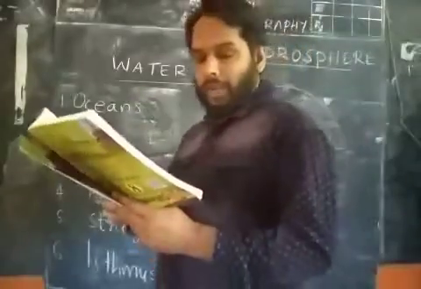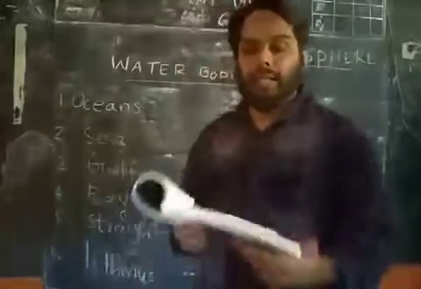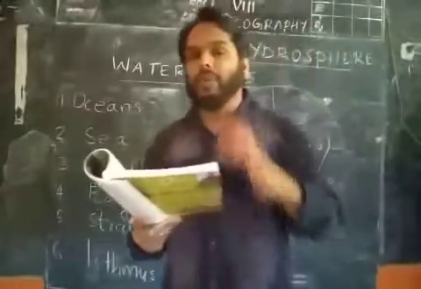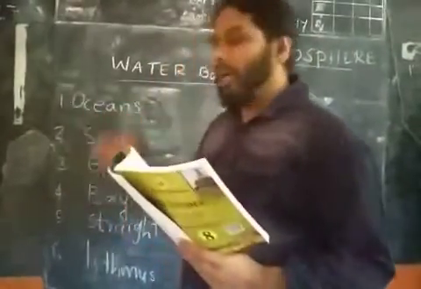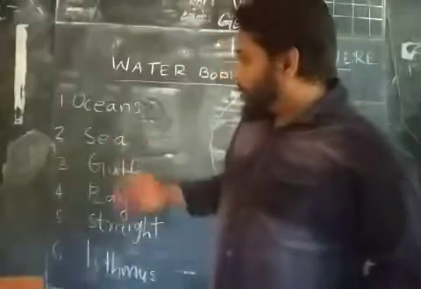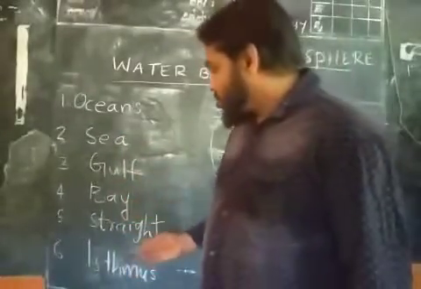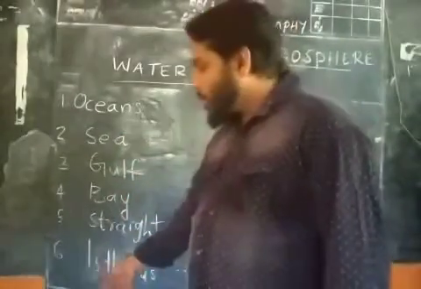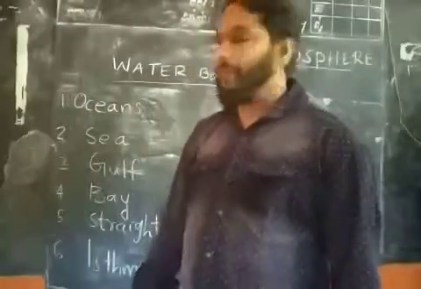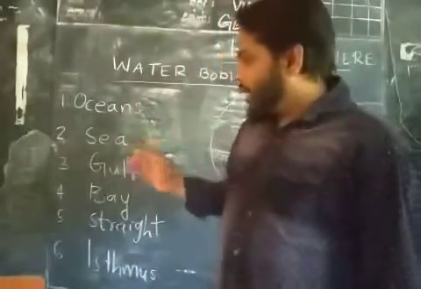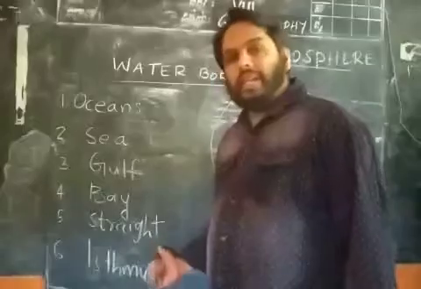That is on page number 198. There you can see clear-cut information about all these water bodies: oceans, sea, gulf, bay, strait, and isthmus. It is pronounced as isthmus.